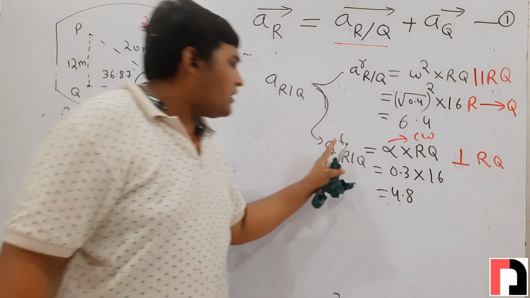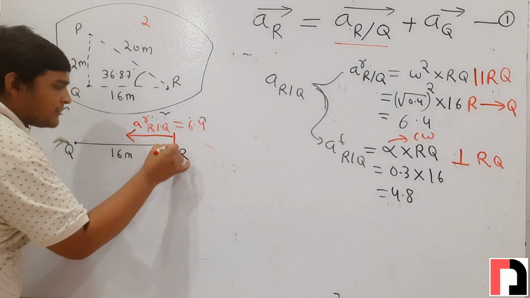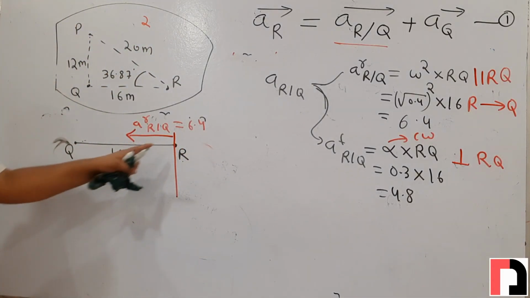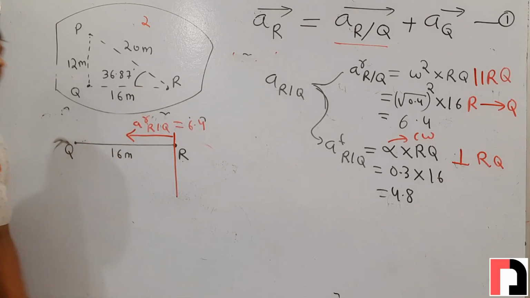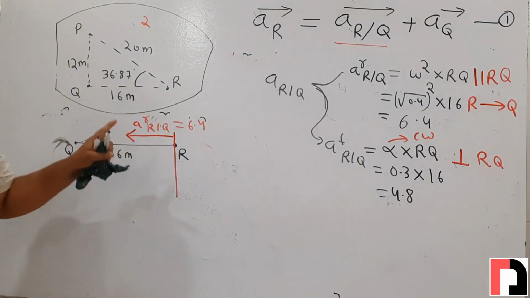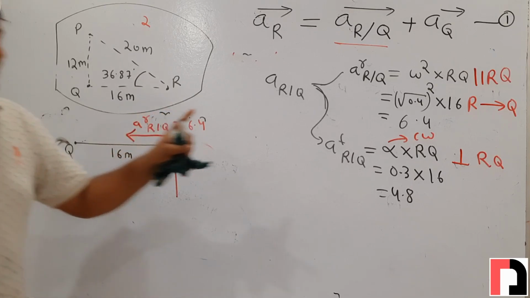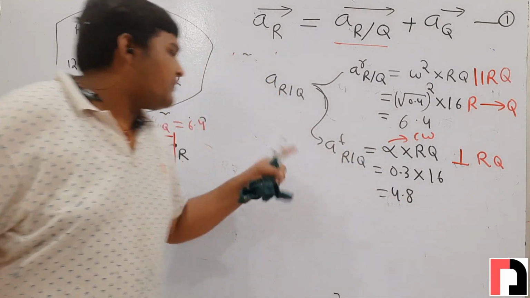Now we will draw tangential of r with respect to q. It is perpendicular to rq. Since rq is horizontal, it will be vertical, and its sense will be decided by alpha, which is clockwise. How do we find its sense? It is decided by alpha.